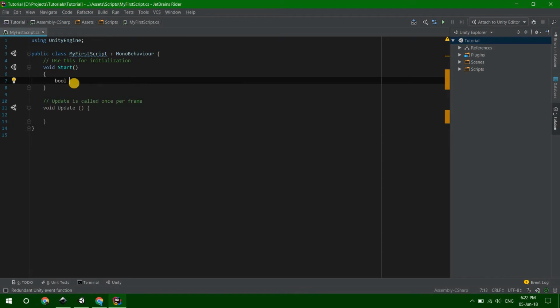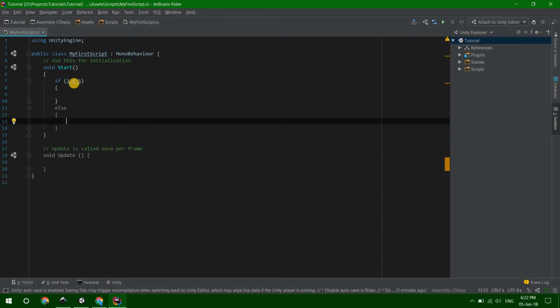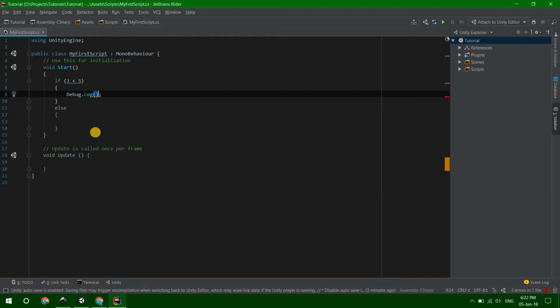Let's create a boolean variable. Actually, you can write, let us write if statements without a boolean. So let us write if 3 is less than 5, we will execute this part of code, and else, if 3 is not less than 5, we will execute this line of code. Let us just Debug.Log output in if, and here let us output.